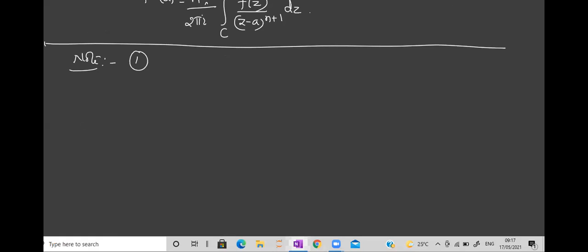That is, here the point which is under consideration is there in the denominator. Don't forget that. Correct? We have z minus a. So when we apply it to an example, you have to see the denominator and you have to see the point. There are two possibilities for the point. If I take the denominator as z minus a, to get the point I have to equate it to 0. If z minus a is 0, what is z?